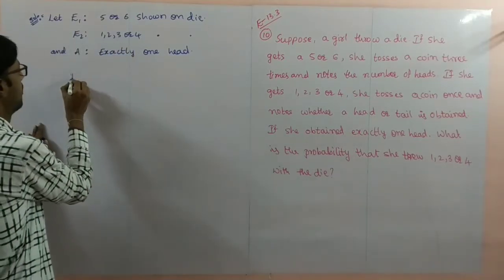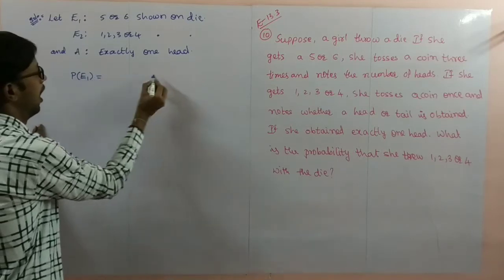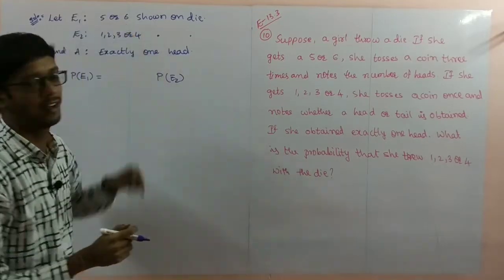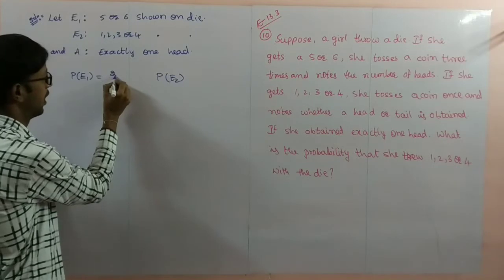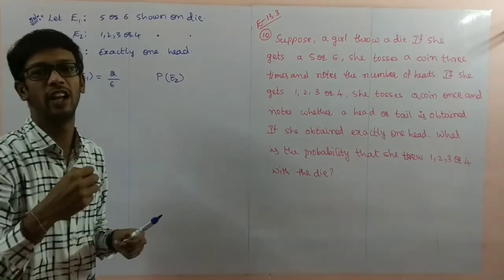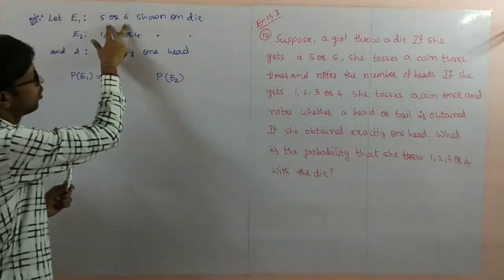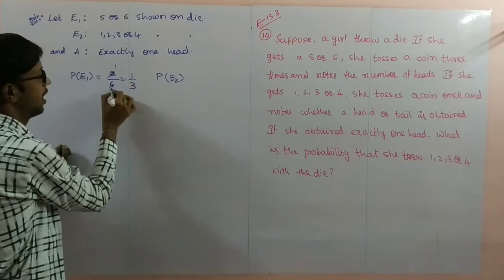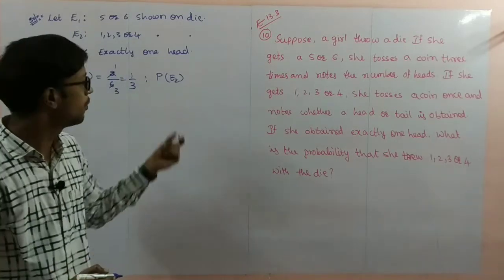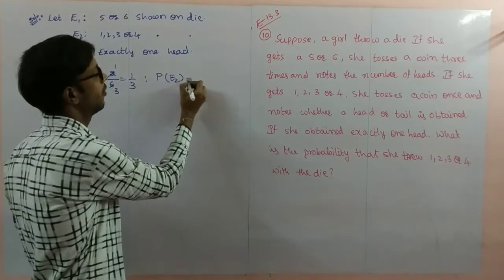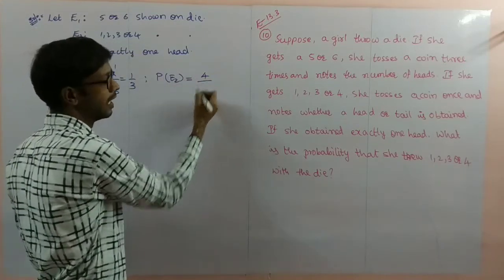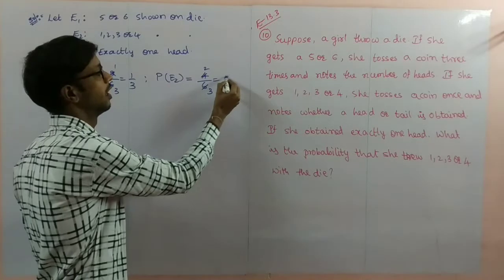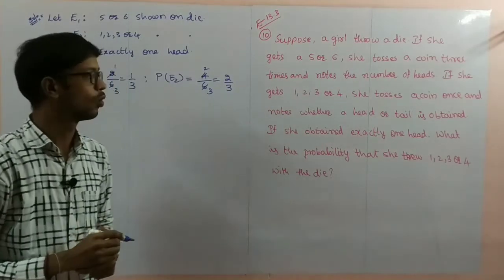So now I will write the probability of E1 and probability of E2. What is the probability of getting 5 or 6? How many numbers are there? 2 numbers. Favorable is 2, total is 6. When throwing a die, 6 outcomes are there. In that, getting these 2 numbers has probability 2 by 6, that is 1 by 3. Next, probability of E2. 4 favorable outcomes divided by 6 total outcomes, that is 2 by 3.